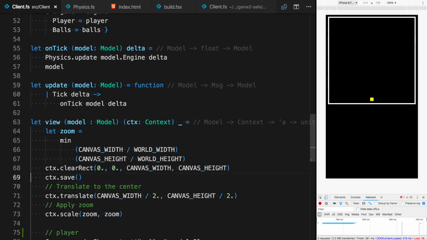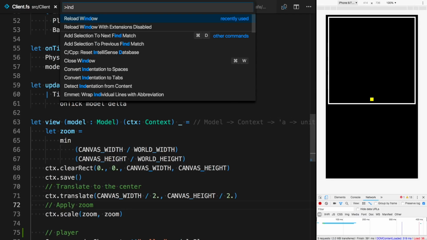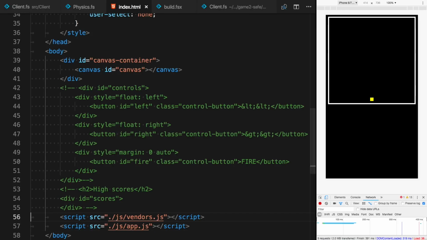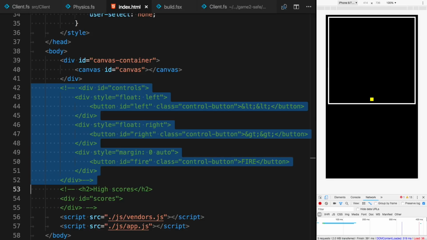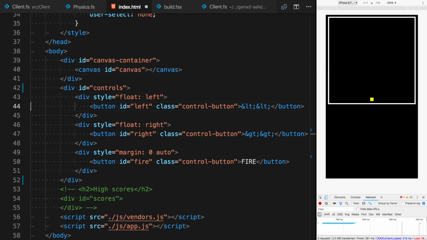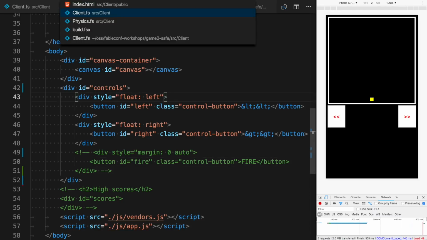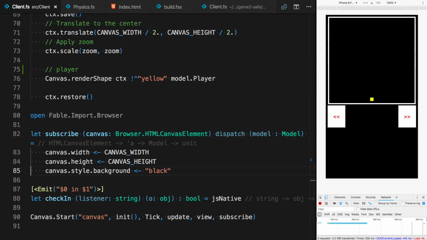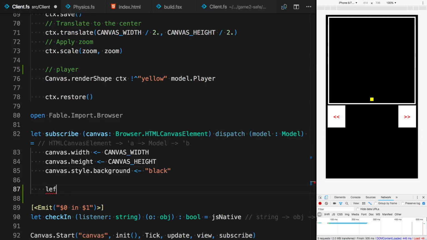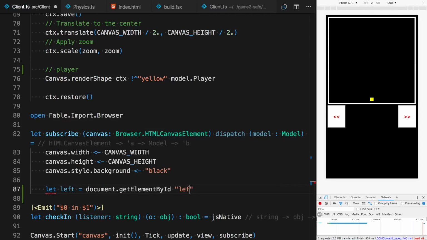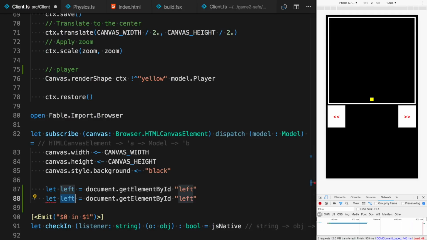First thing I want to do is to add those buttons. So let me go to the view, HTML, and I already have that here. I'll just uncomment those, and comment this one. So I'll have button left and button right, just like that, for controlling the game. And in the subscribe function, let me grab a reference to those. So left will be document getElementById left, and same story for the right button.